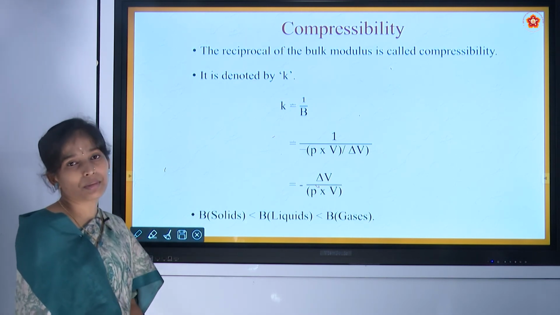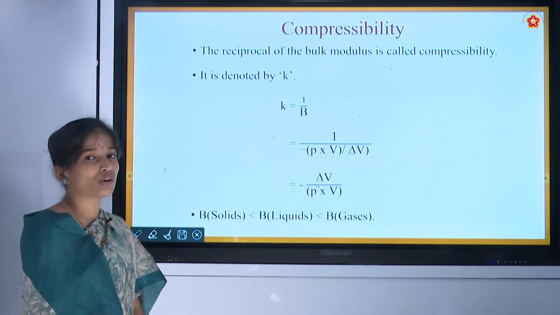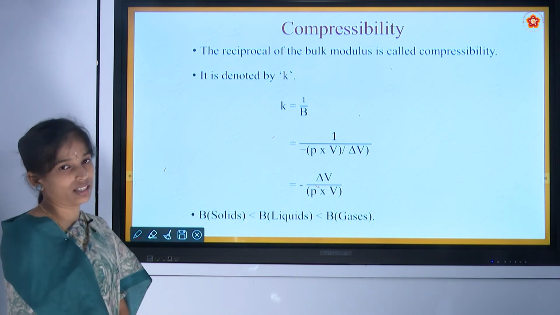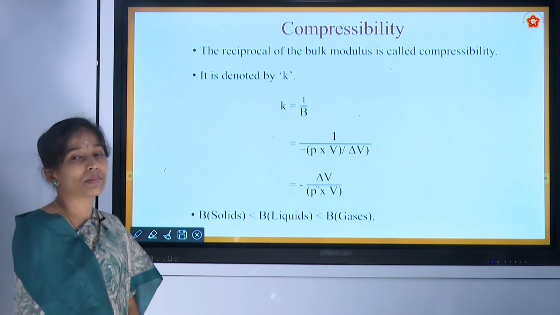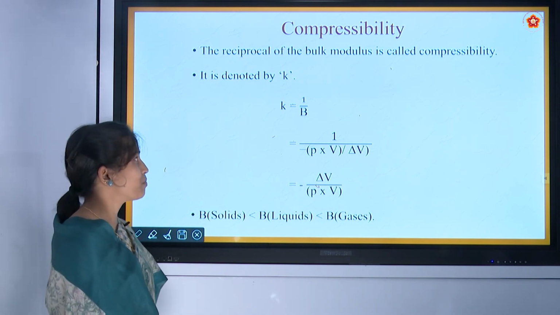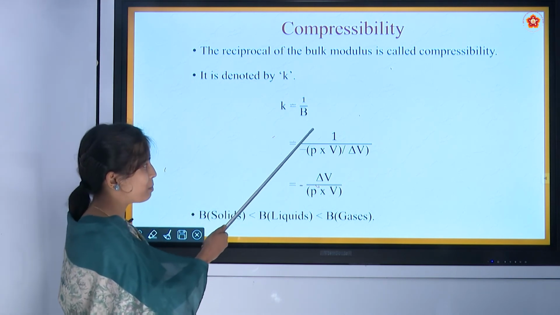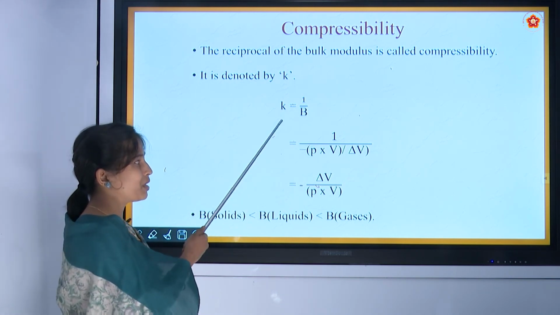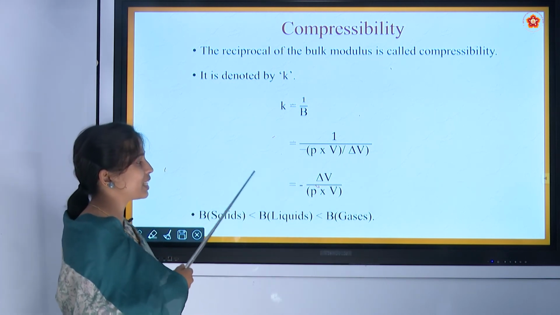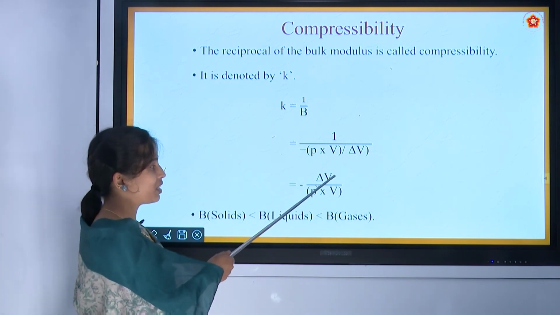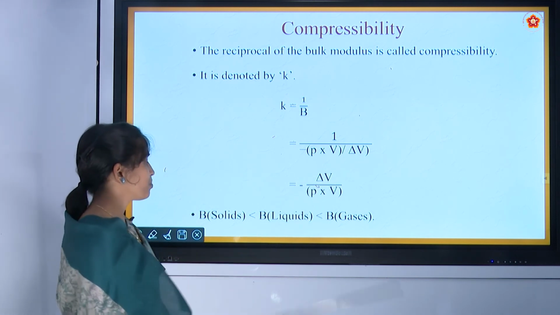What do you mean by compressibility? Compressibility is nothing but the reciprocal of bulk modulus. It is denoted by a small letter k. So k is equal to the reciprocal, that means 1 over B. We have the formula for B, and by rearranging it, we can write k is equal to minus delta V divided by P into V.